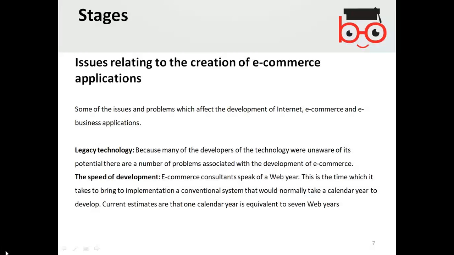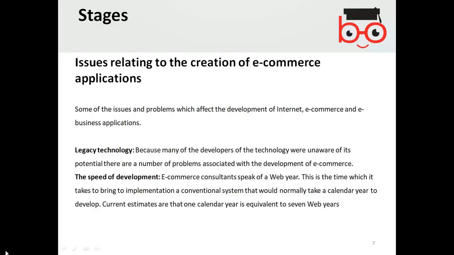The next issue is the speed of development. E-commerce consultants speak of a web year. This is the time which it takes to bring to implementation a conventional system that would normally take a calendar year to develop. Current estimates are that 1 calendar year is equivalent to 7 web years.